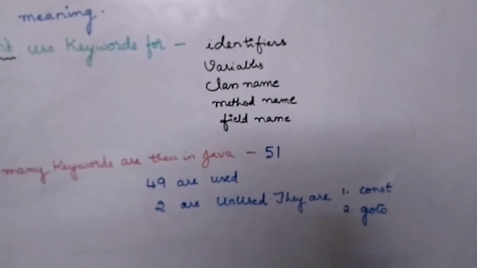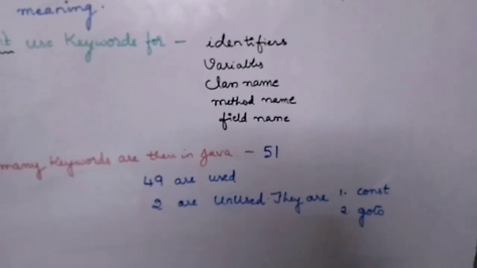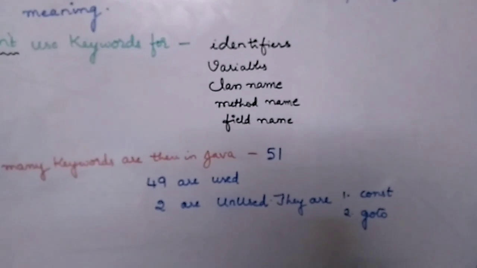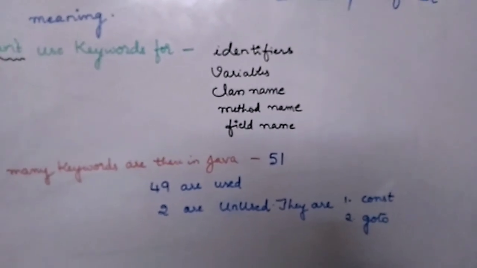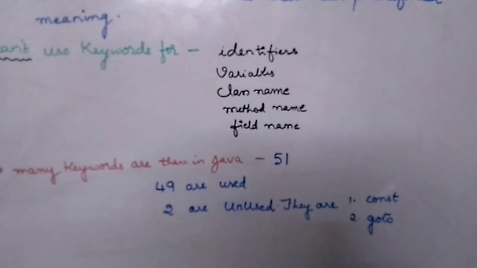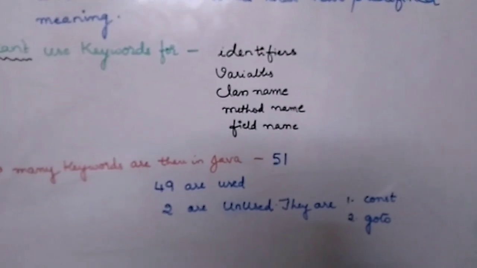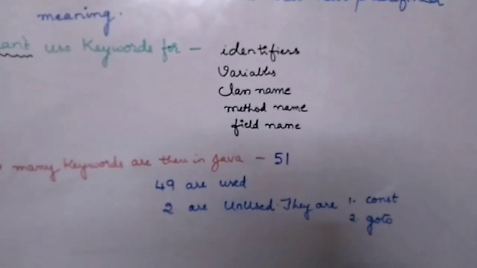To get the effect of constant, there is the final keyword in Java. Both are similar, so that's the reason const is not used. Instead of const, we should be using final. So const cannot be used because it's unused, but still it is reserved.